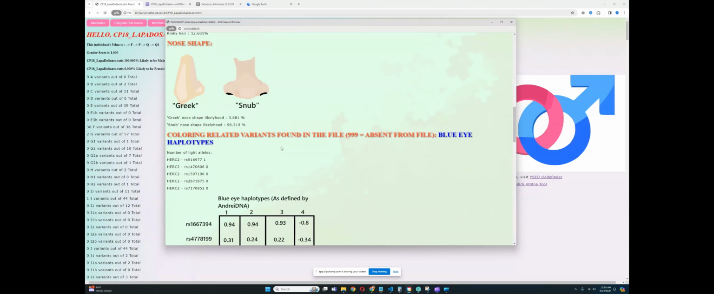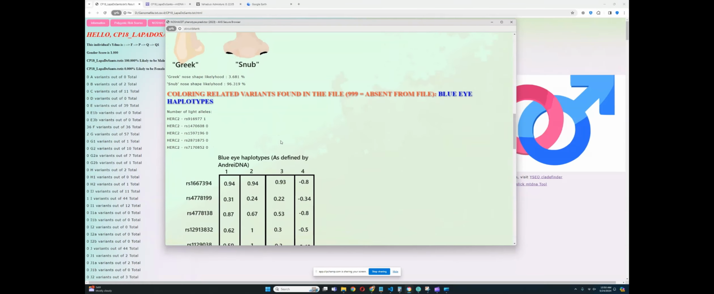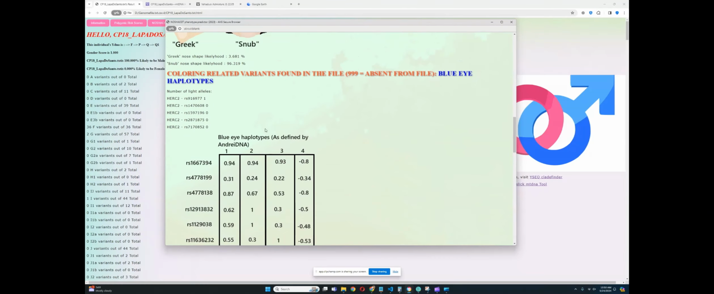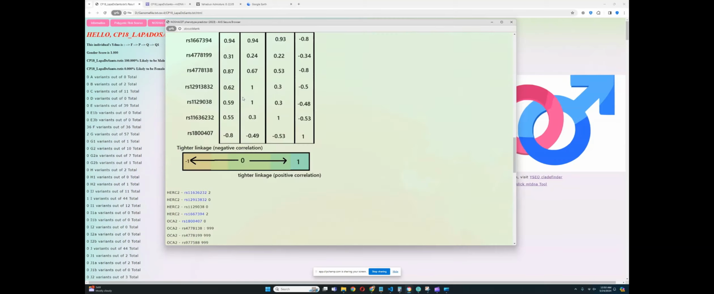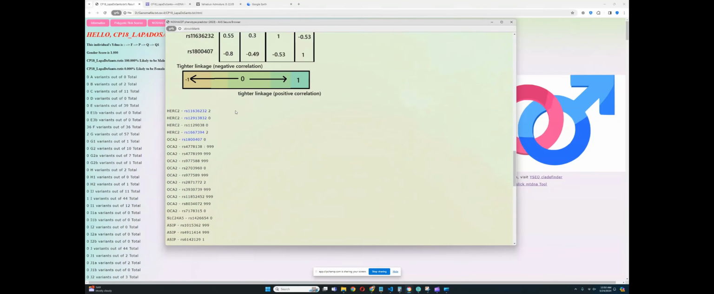For coloring related variants found in the file, let's see, only one light color variant here in this variation of HERC2. But what do we see here? We see two light color variants here. This is very, very surprising.